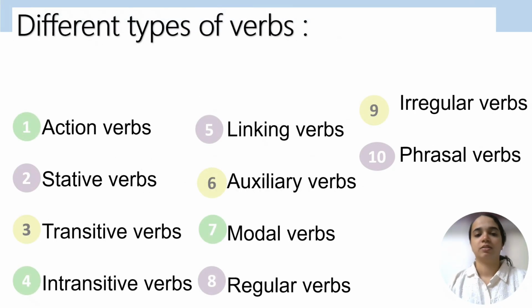Yeah, here are the different types of verbs. It's not just the classification. Okay, I will tell you. First one is action verbs. Second one, stative verbs, transitive verbs, intransitive verbs, linking verbs, auxiliary verbs, modal verbs, regular verbs, irregular verbs, and last one is phrasal verbs.